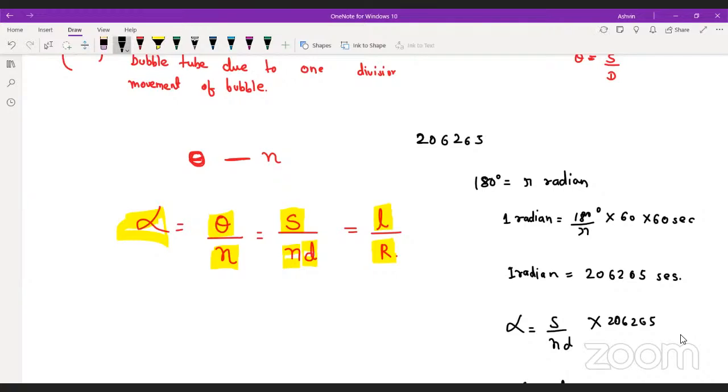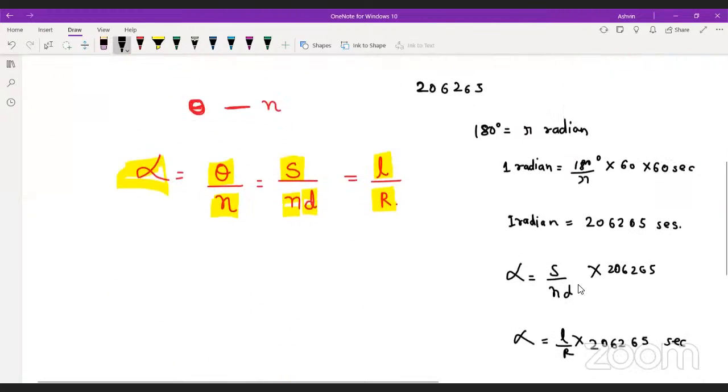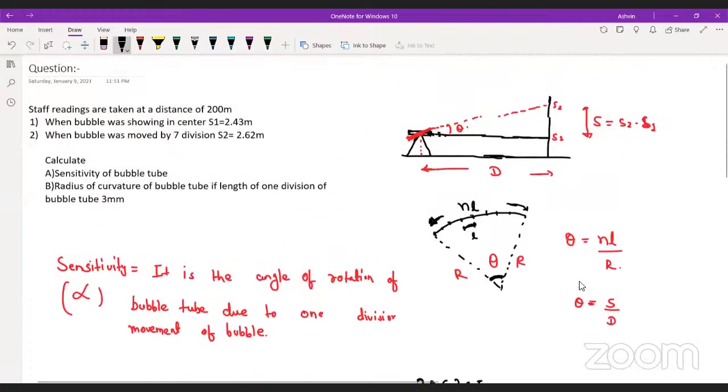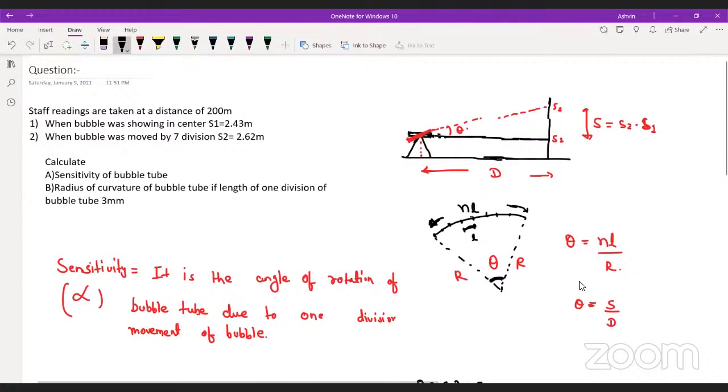Yes, you guys are getting it. Now tell me the answer. Come on guys, start the question. First of all, you have to calculate the sensitivity.